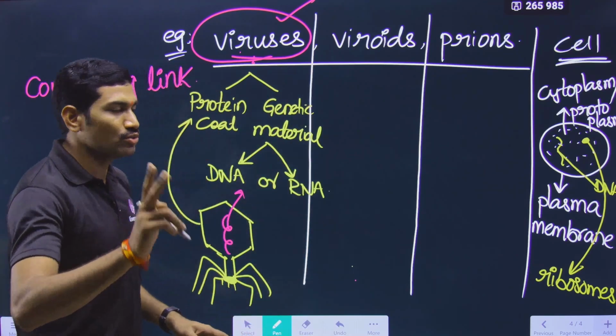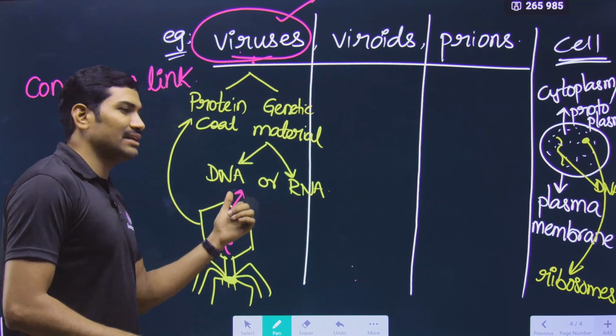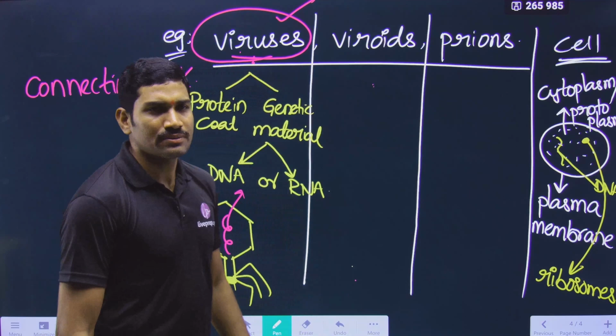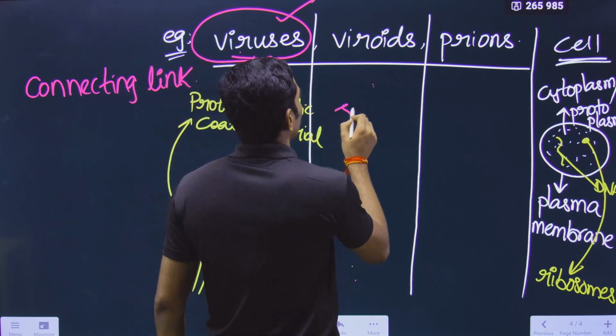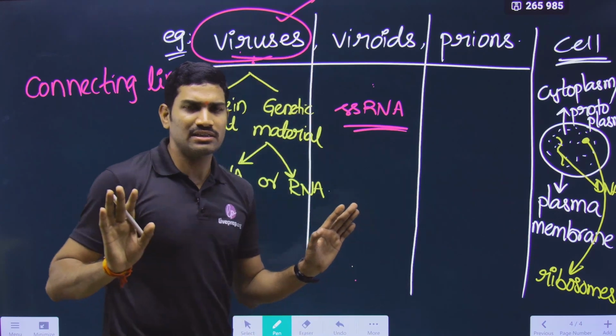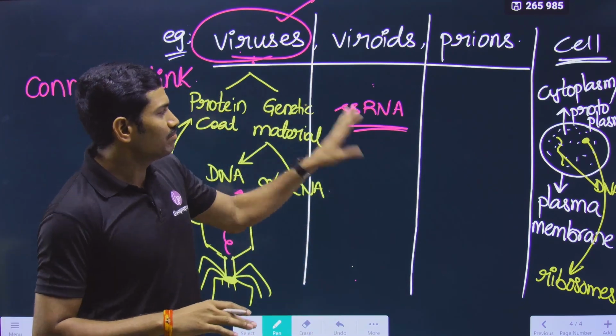So viruses are having two components. One is protein coat, the other one is genetic material, that is either DNA or RNA. Fine. Next one, viroids. What are these viroids? Viroids are having single stranded RNA generally. Just a single stranded RNA, that's it. They don't have any protein coat, they don't have any other thing, simply single stranded RNA.